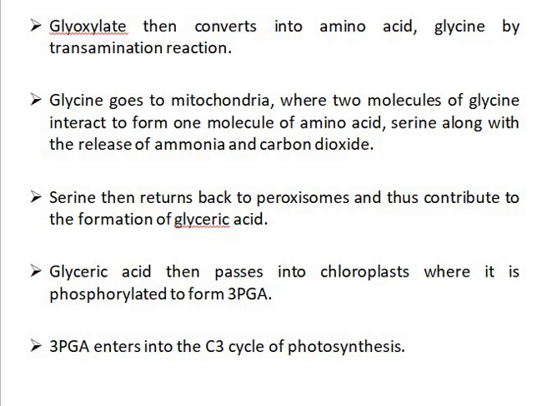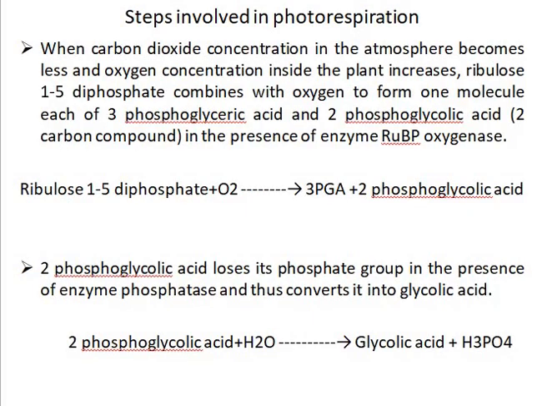Glyceric acid then passes into the chloroplast, where it is phosphorylated to form 3-phosphoglyceric acid. 3-phosphoglyceric acid enters into the C3 cycle of photosynthesis. Steps involved in photorespiration, I already told you.